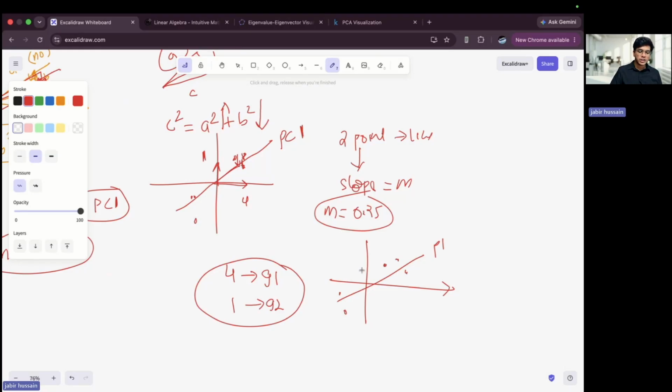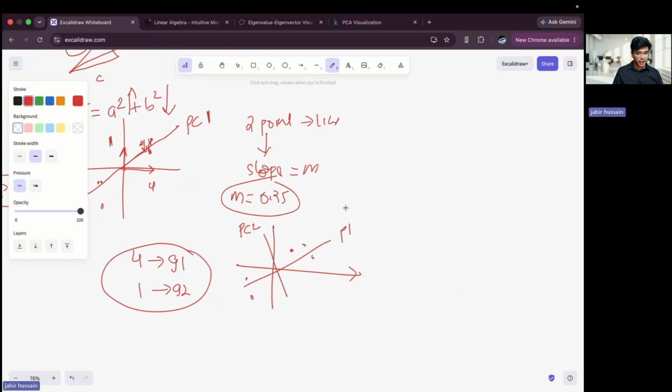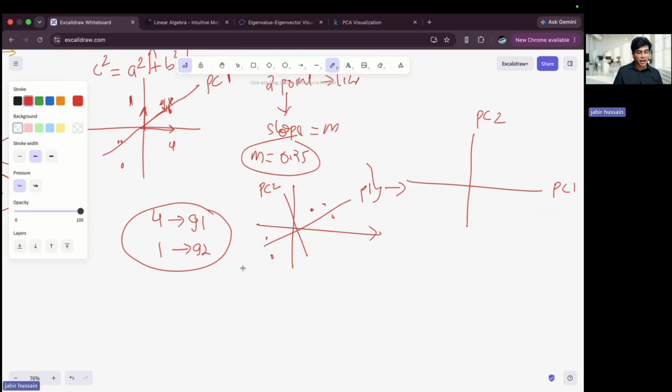Now what I will do is draw a perpendicular line to this, PC2. And I will rotate this PC1 and PC2, right? And before rotation, I will calculate the eigenvalue.